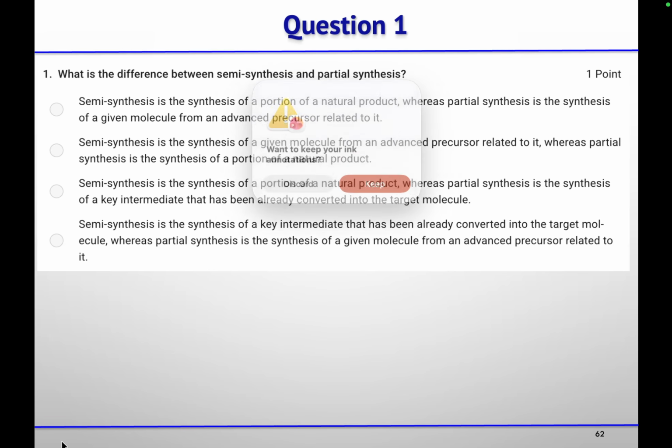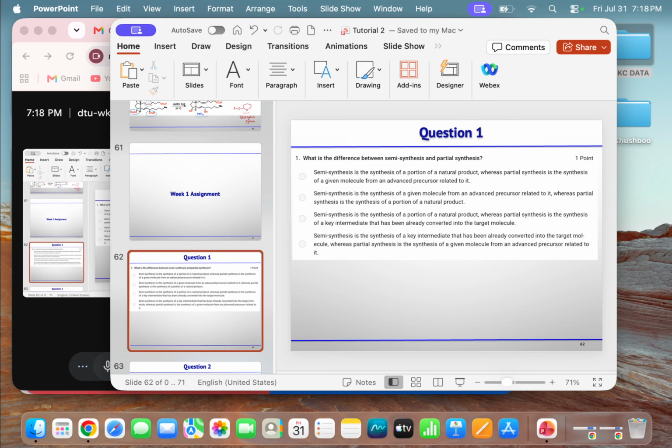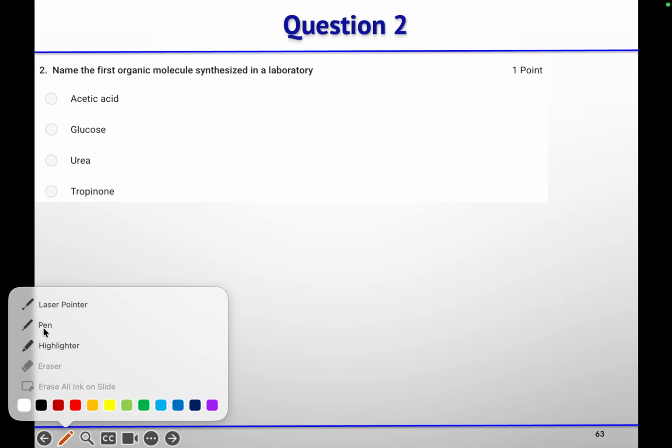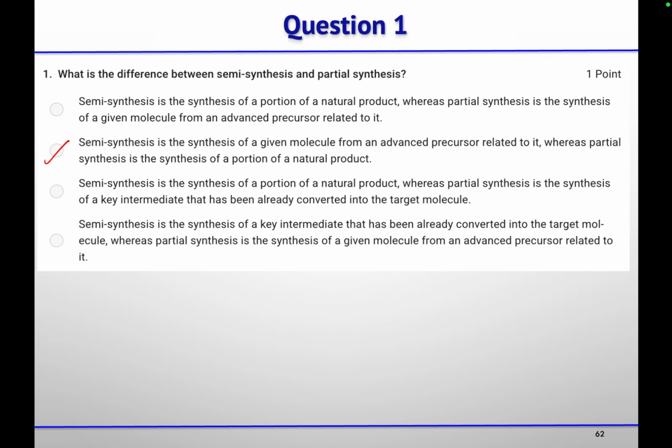In semi-synthesis, we are preparing the given molecule from the advanced precursor, and in partial synthesis, we are just synthesizing a side fragment. If we are doing a convergent synthesis, there is more than one fragment. So if we are synthesizing only one fragment, then that is partial synthesis.